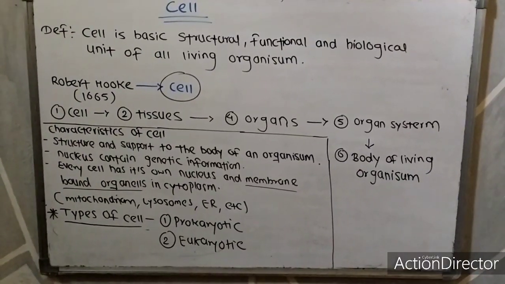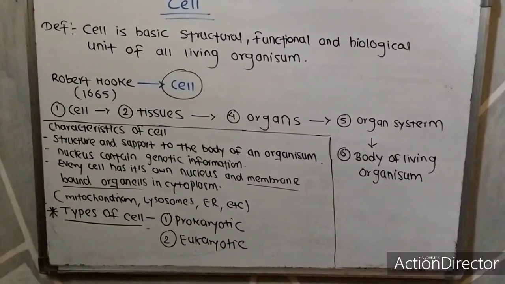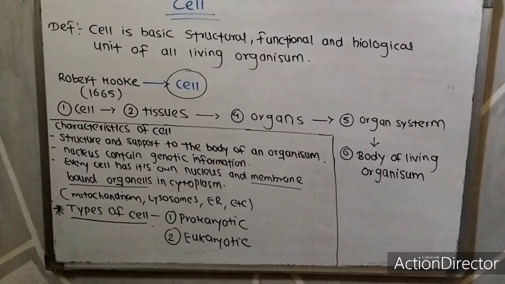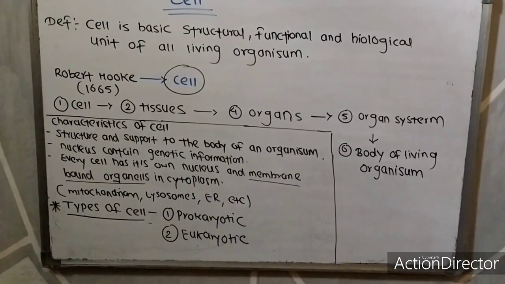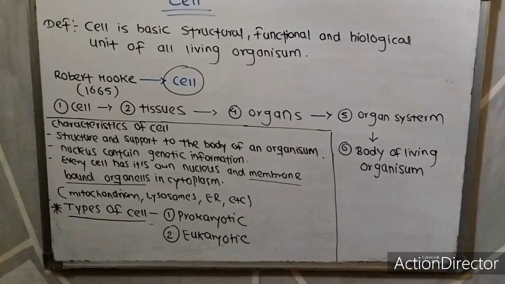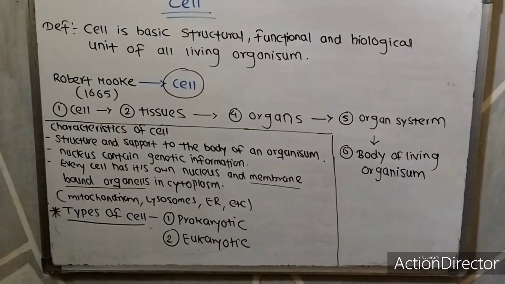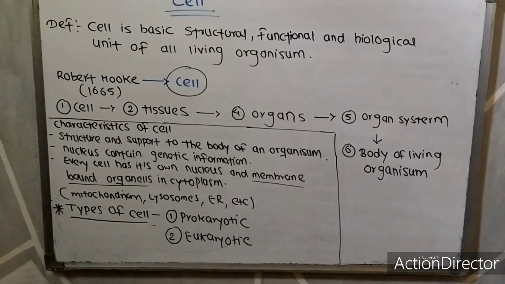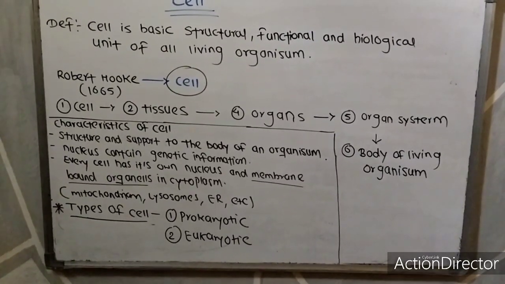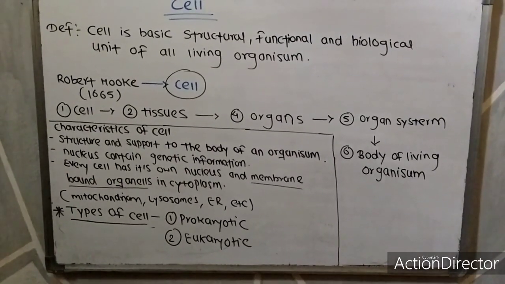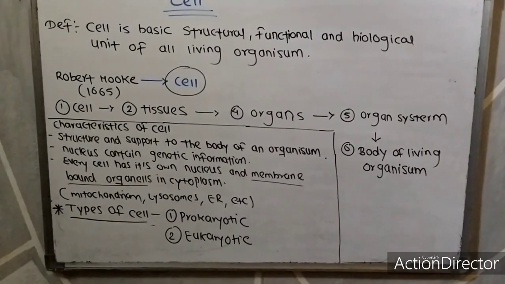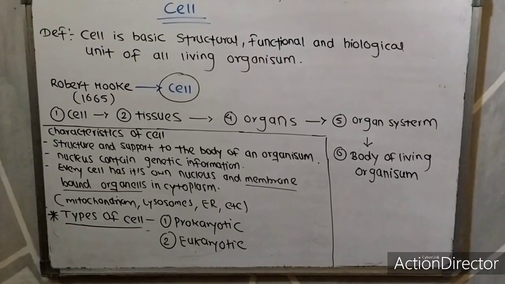What are the characteristics of cells? It provides structure and support to the body of an organism. The nucleus contains genetic information, and every cell has its own nucleus and membrane-bound organelles in the cytoplasm.